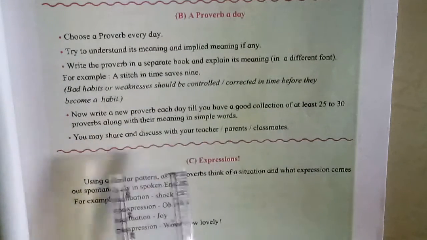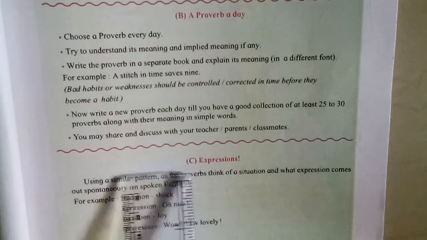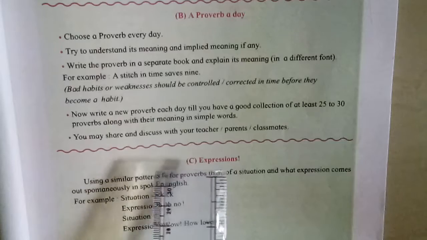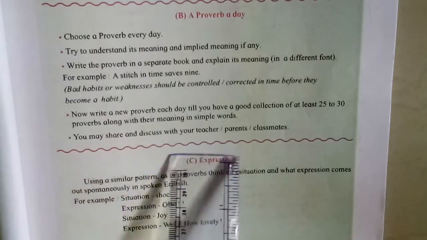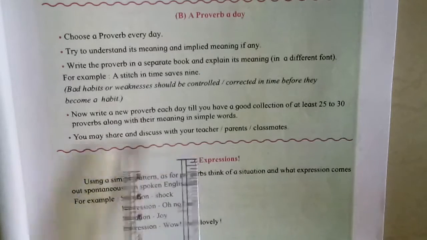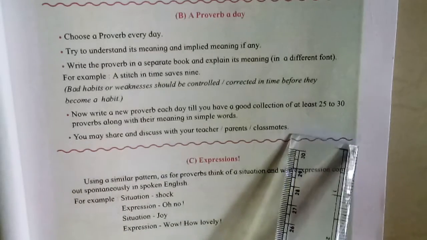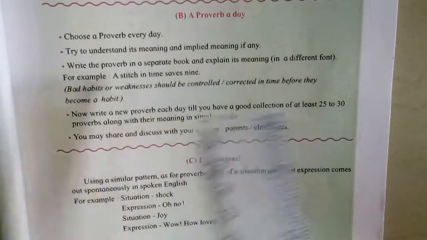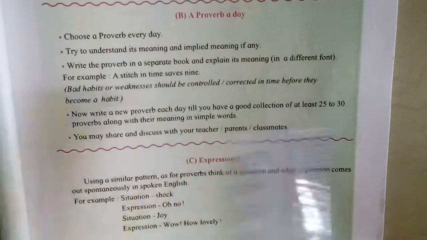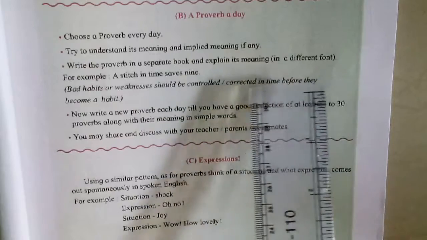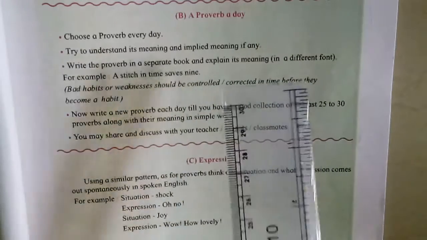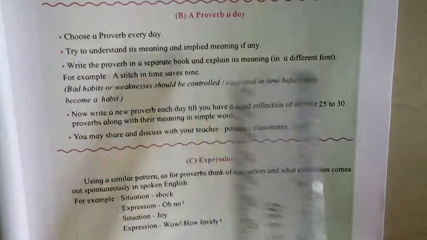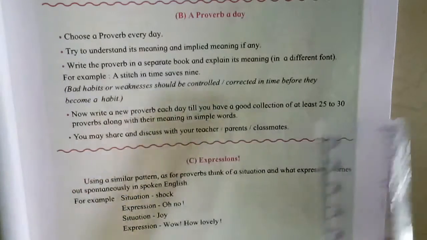Okay, see, now write a new proverb. Write a new proverb each day till you have a good collection of at least 25 to 30 proverbs along with their meaning in simple words. Daily you collect one. Within 1 month you collect 30 proverbs, and along with that the proverbs' meaning. You may share and discuss with your teacher or parents or classmates. It will improve your knowledge, your English, and your writing skill.